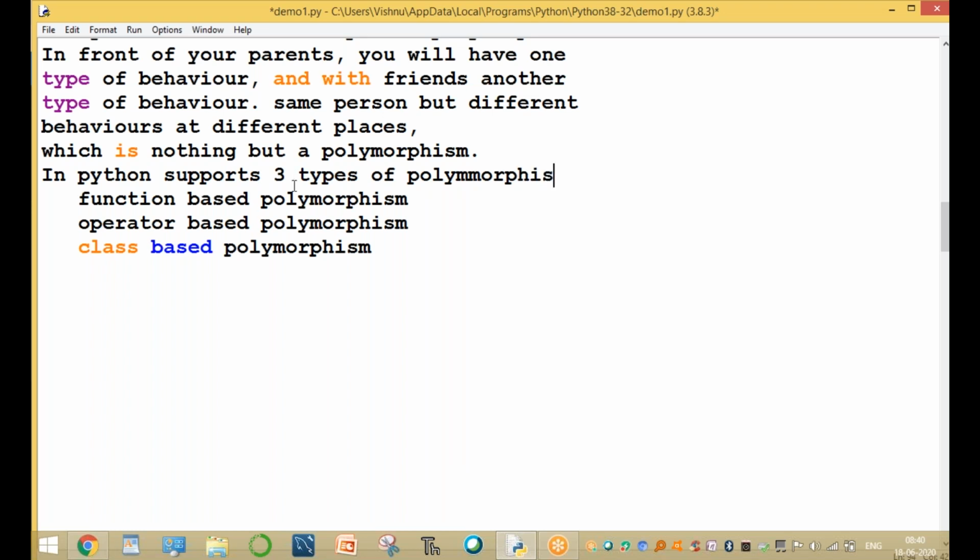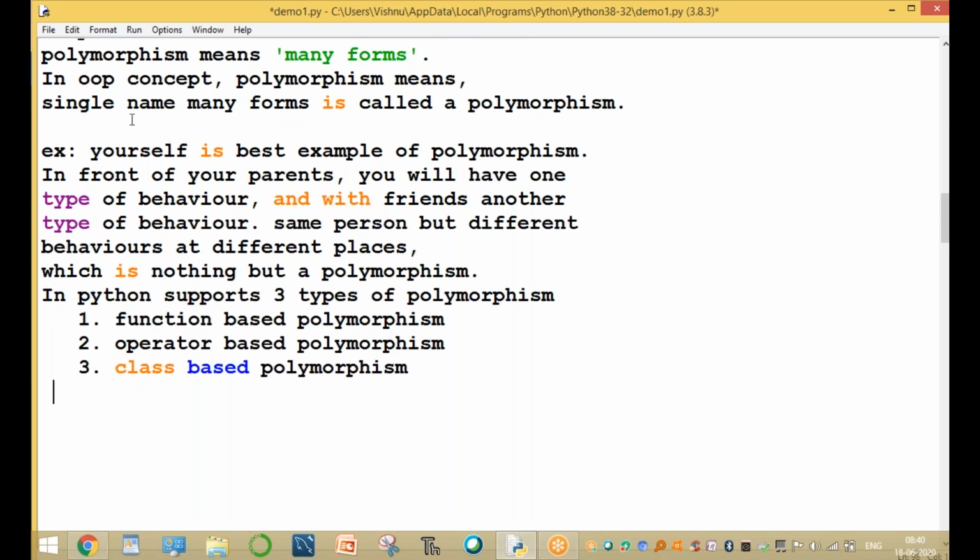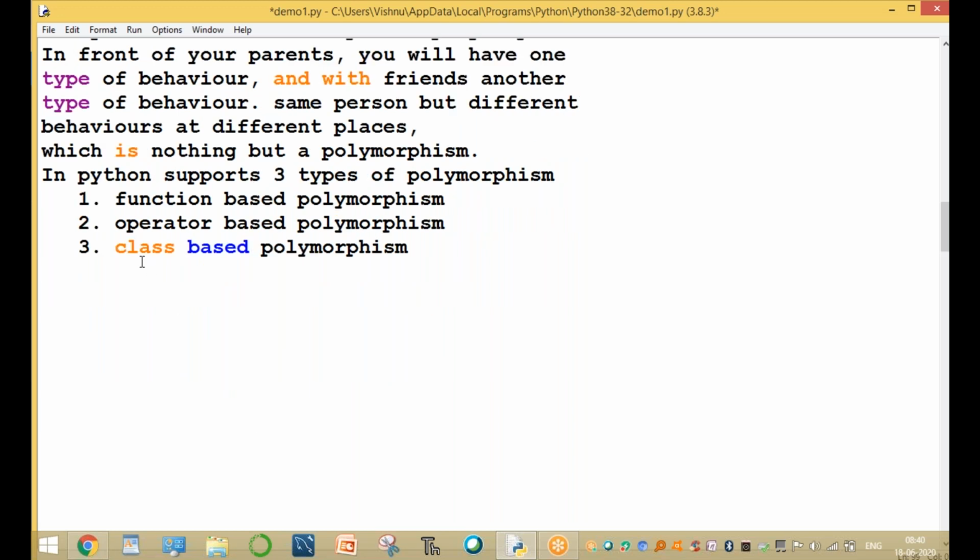Clear? One is function based polymorphism. I will explain one by one, no problem. Another one is operator based polymorphism, and the third one is class based polymorphism. What is polymorphism? Same name, different types of behaviors. Same person, different behaviors in different places. The concept is called polymorphism.